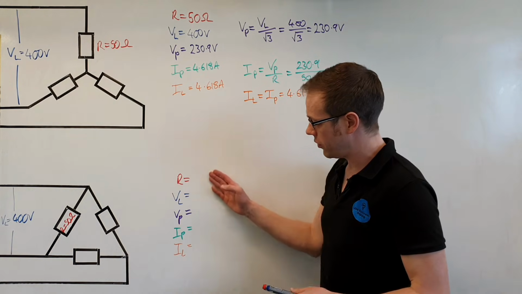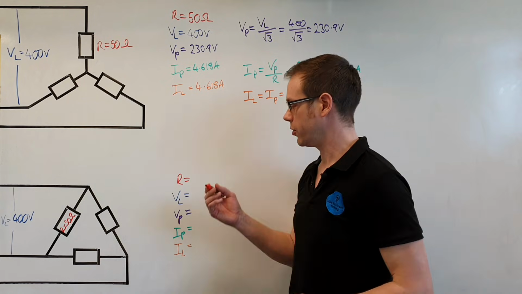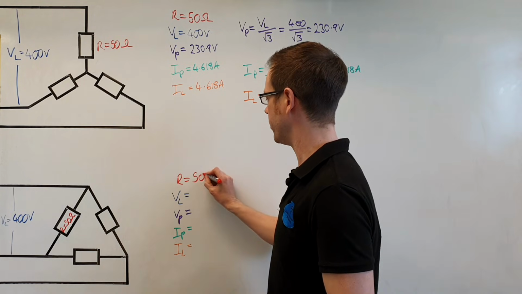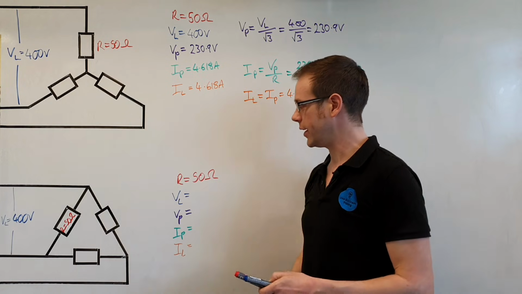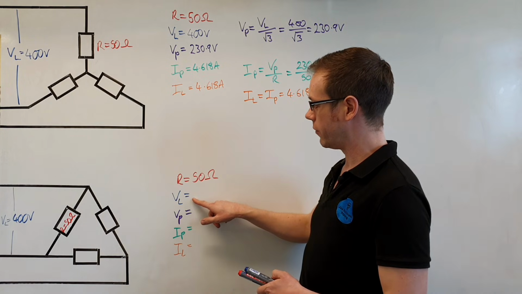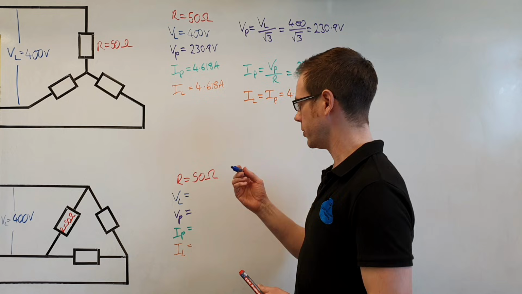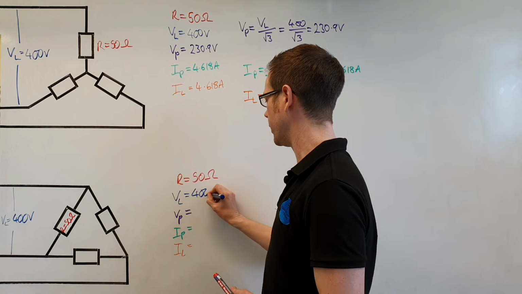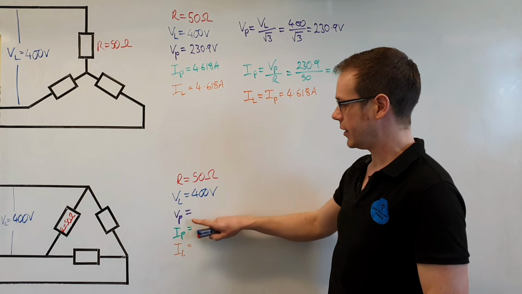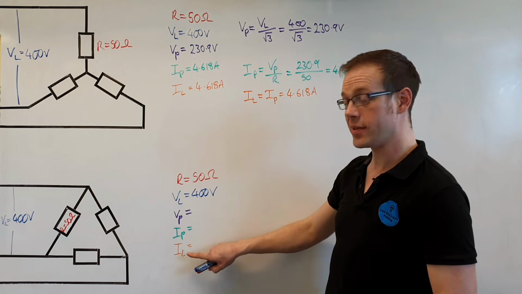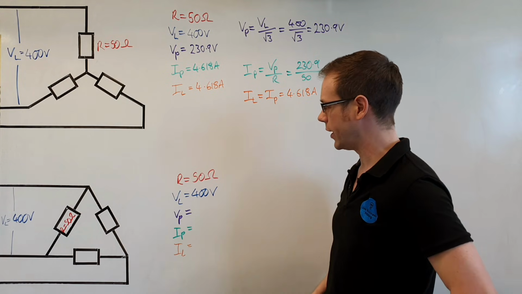So listed down here, we've got all of the values that we're trying to find or that we already know. So we know that the resistance in this circuit is equal to 50 ohms connected across each phase. And we know that here we've got VL, which is equal to 400 volts. So that's 400 volts, which is going to go in there. We then need to calculate the phase voltage, the phase current and the line current. So we'll try and calculate those now.